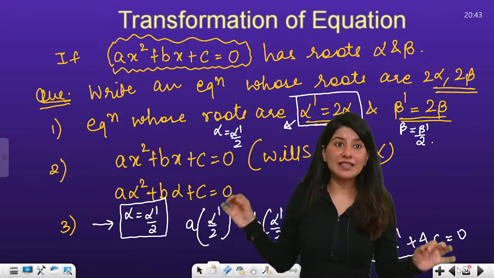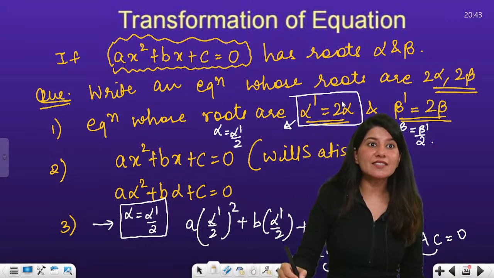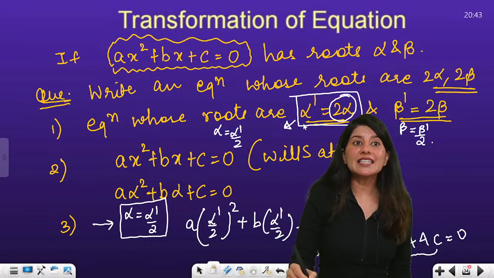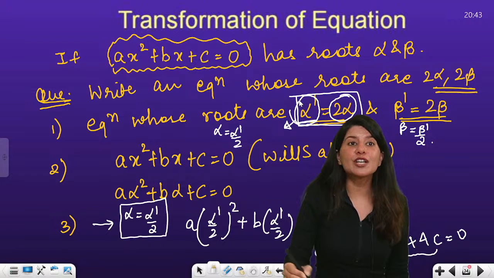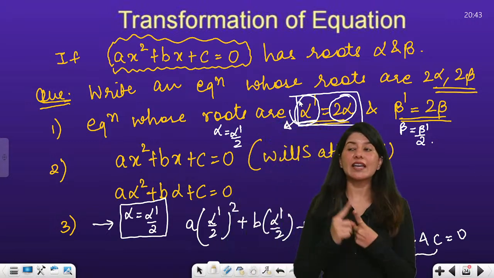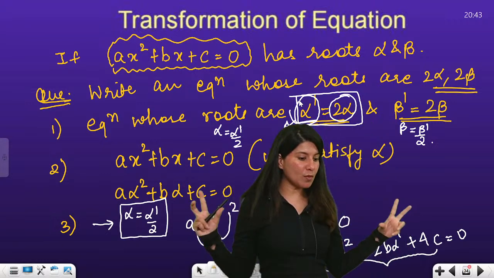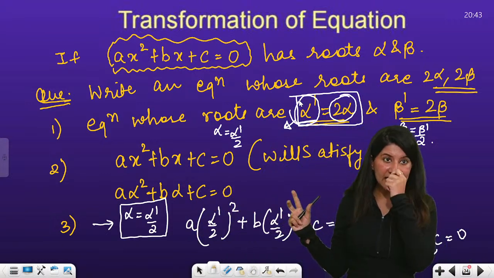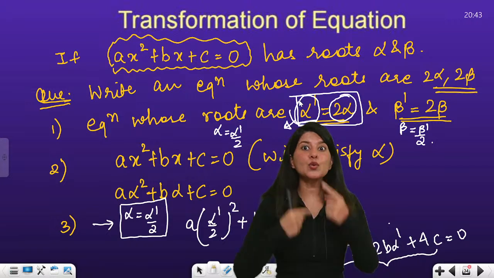I am looking for that quadratic equation which will satisfy 2 alpha, or I can say which will satisfy alpha dash. Is my problem statement clear now?